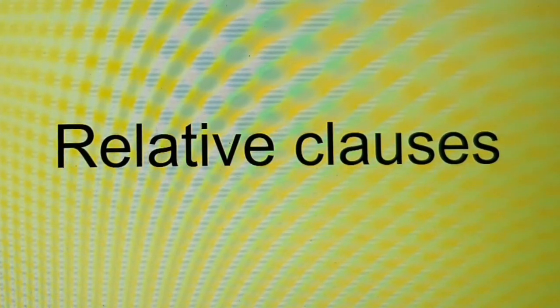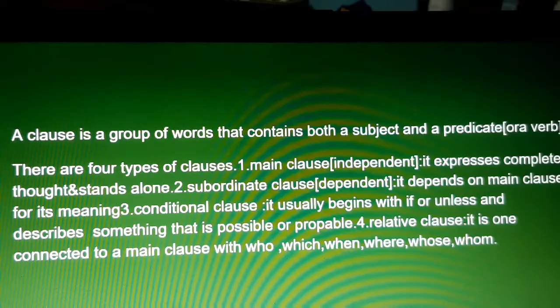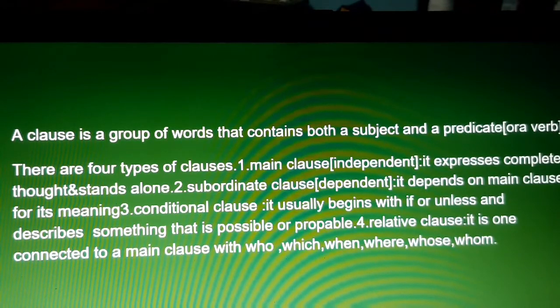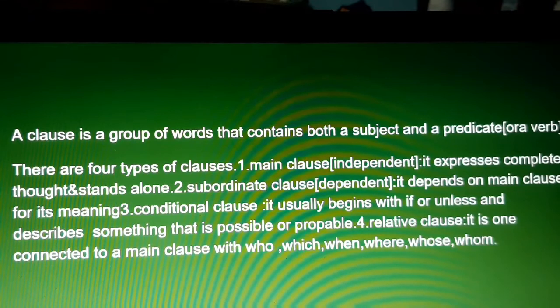Today we are going to learn about relative clauses. What is a clause? A clause is a group of words that contains both a subject and a predicate. There are four types of clauses: main clause, subordinate clause, conditional clause and relative clause.